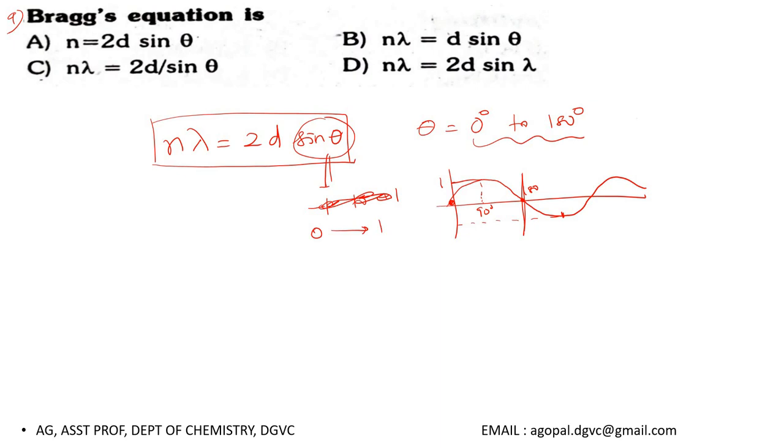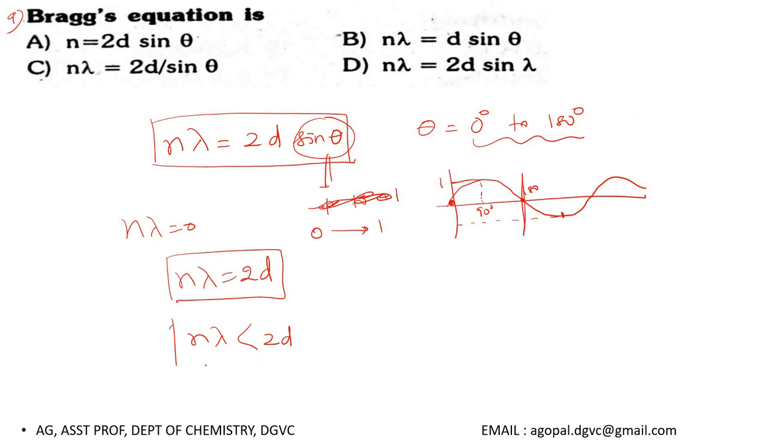Maximum value is 1. Suppose if theta is 0, then n lambda will become 0. If sine theta is 1, then n lambda equal to 2d. So what I am trying to say here is n lambda can be equal to 2d, n lambda can be less than 2d.